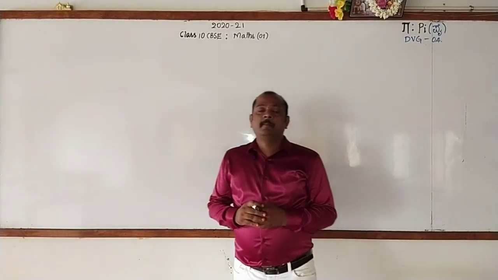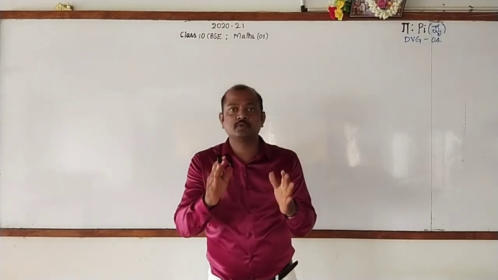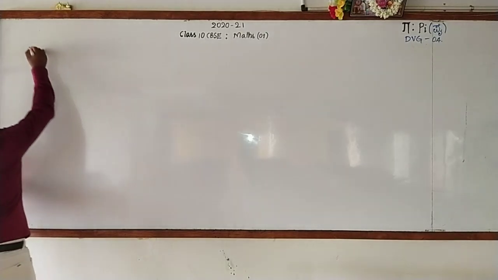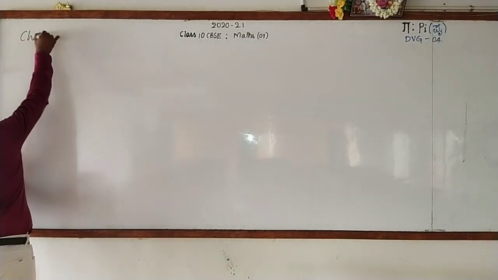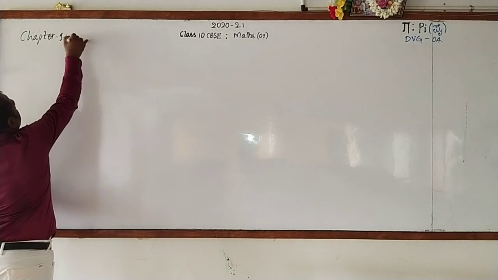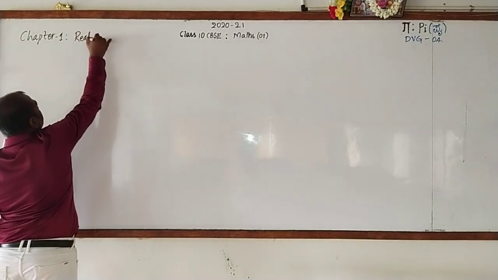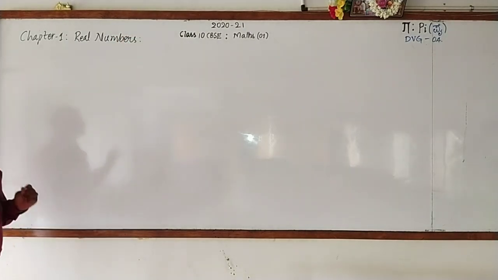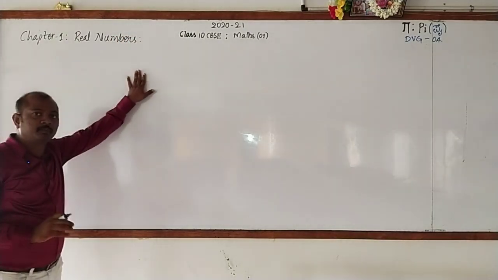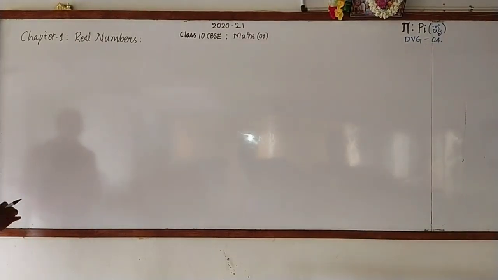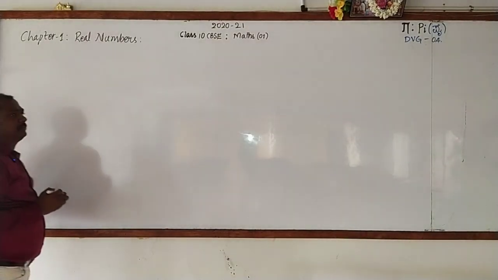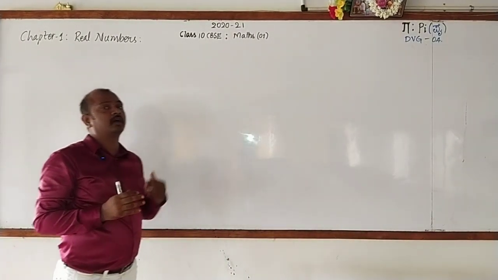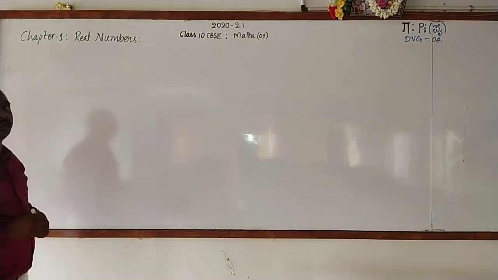Now, please concentrate on my explanation. First I will write the name of the chapter. This is chapter number 1, and the name of the chapter is real numbers. If you are writing, stop it, then observe the board. Now, to learn this chapter, it is better to recall some of the basics that you have learned in our previous classes. They are much needed.